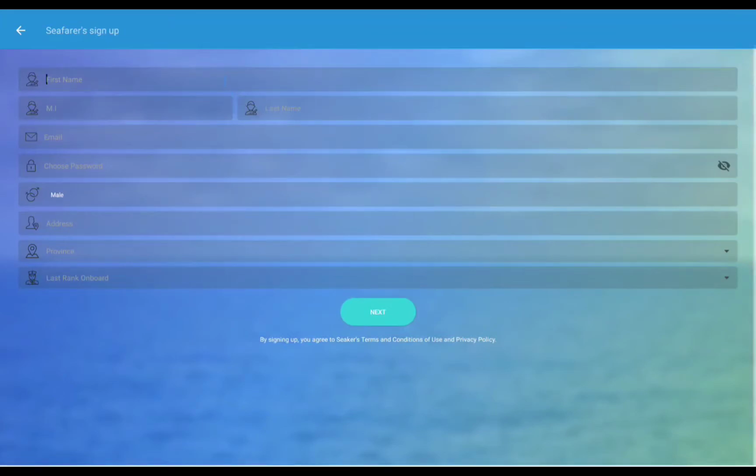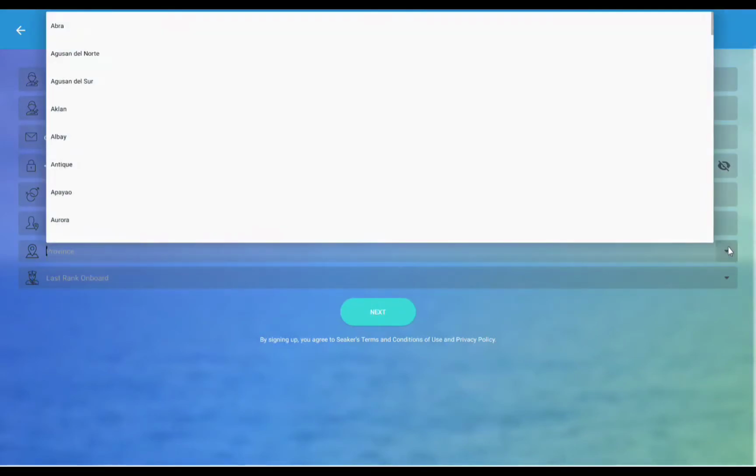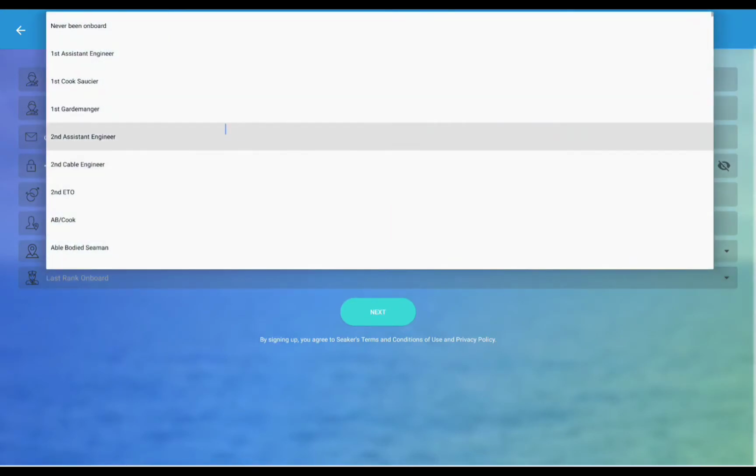Enter your first name, middle initial, last name, email. Set a password, gender, address. Province. And choose Never Been on board.